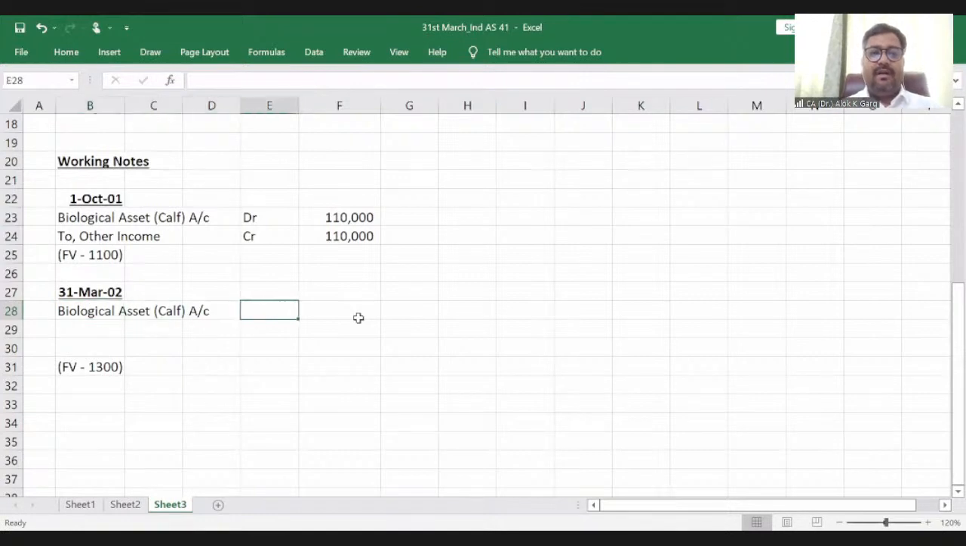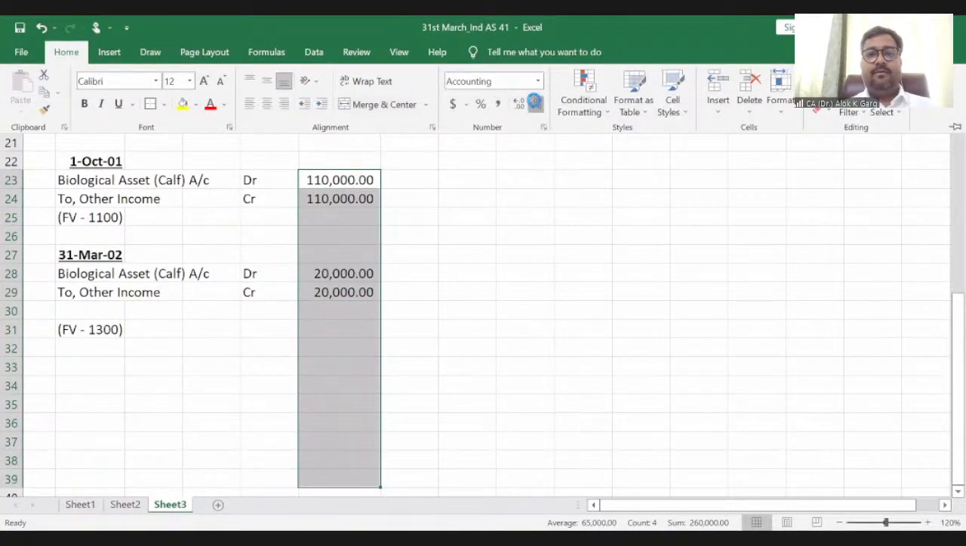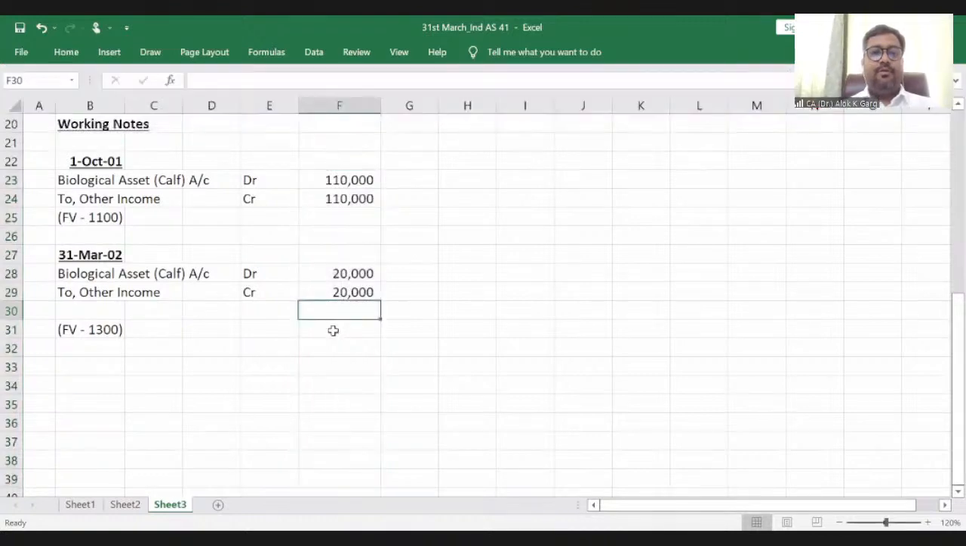So biological asset calf account debit to other income, which is my fair value changes, and my fair value changes is 200, which is equal to 1300 minus 1100. It is given in the question, multiplied by 100. 20,000 is my fair value changes. Clear? Is it clear, friends?